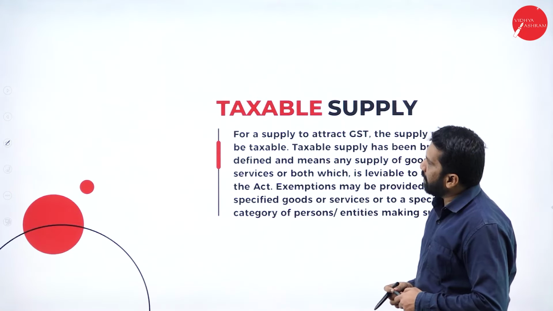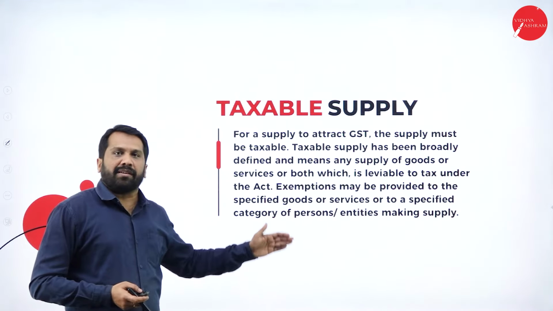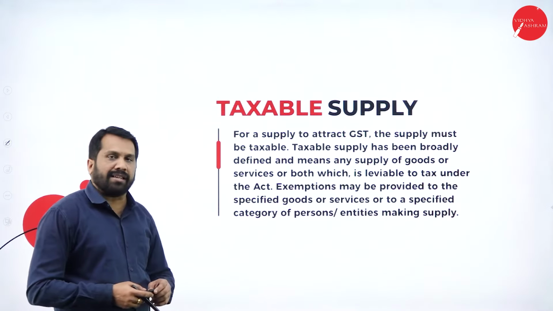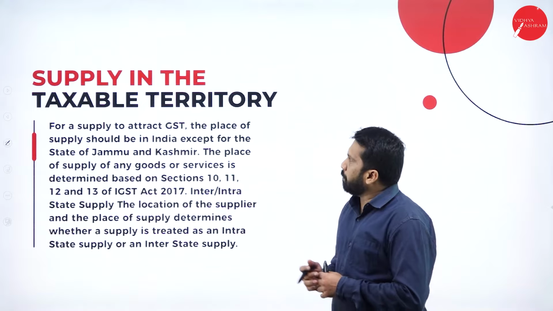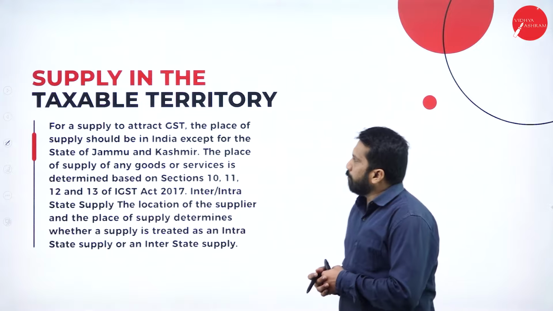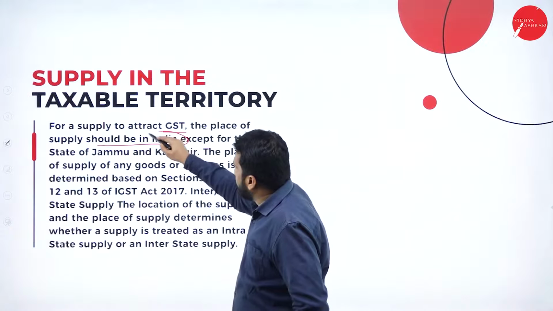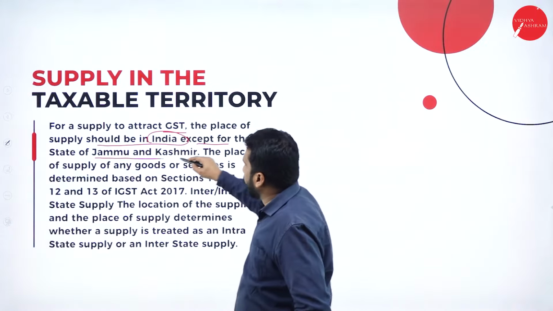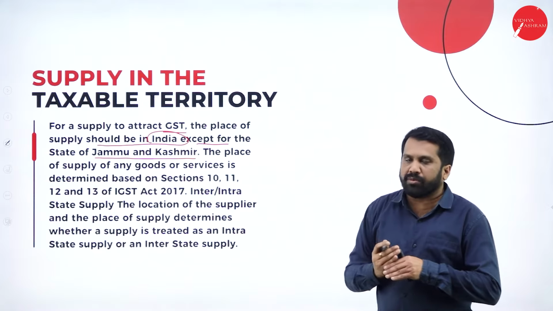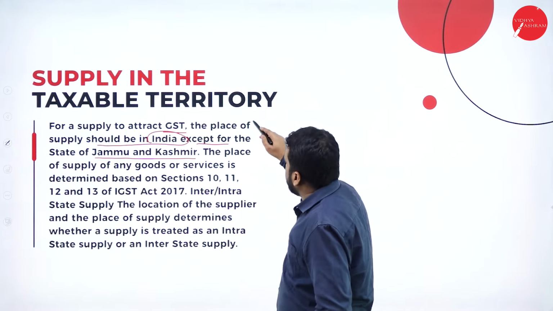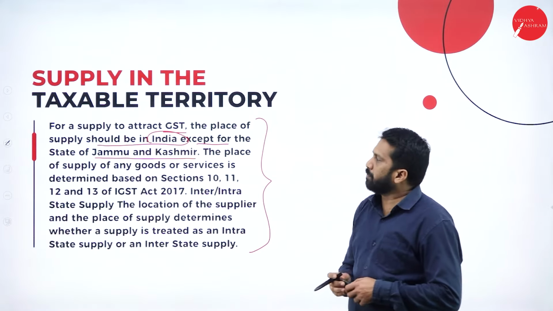So this is also your theory part. And taxable supply, as I told you, if those 6 parameters are fulfilled, we call it supply. The next one, supply in the taxable territory. For a supply to attract GST, the place of supply should be in India, except for the state of Jammu Kashmir. For Jammu Kashmir, we have a different calculation. That's why we don't consider Jammu Kashmir for supply. And so, within India, any sales or purchases that happen, we treat it as supply.